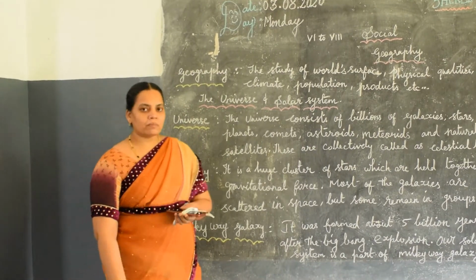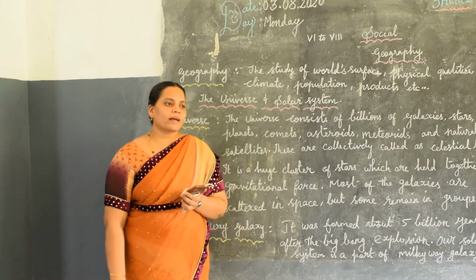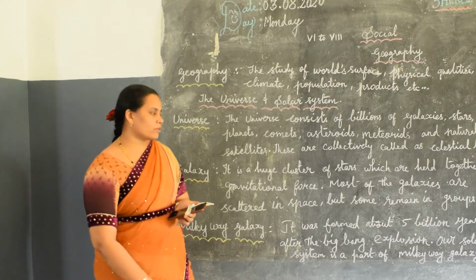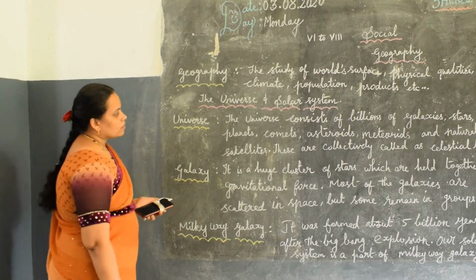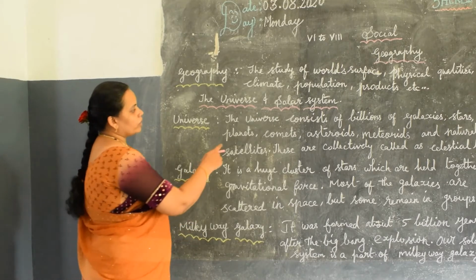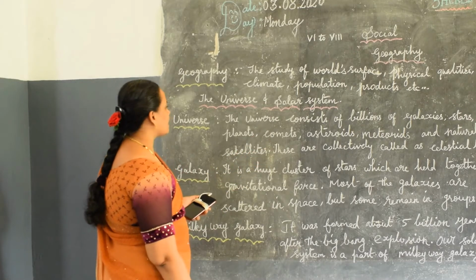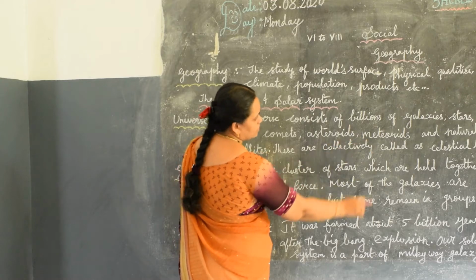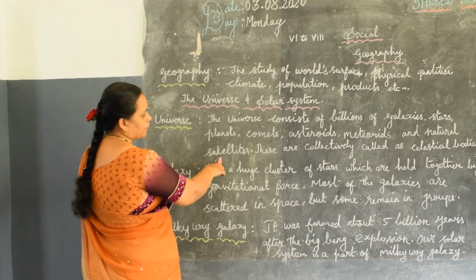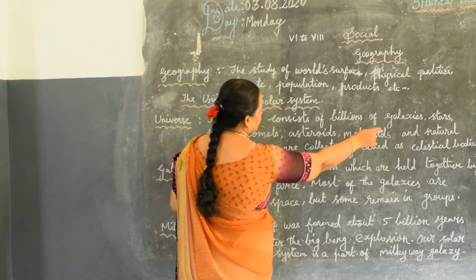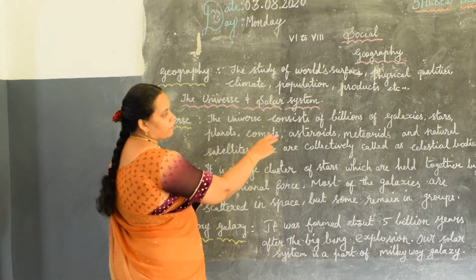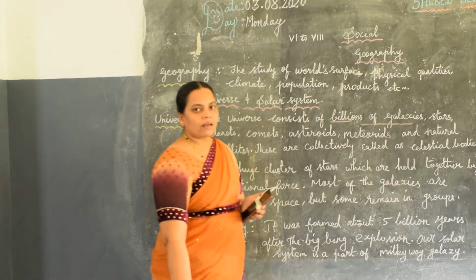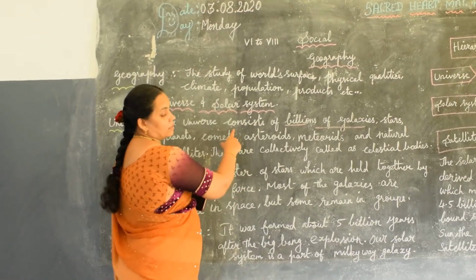Here, many of them don't know what is universe, what is solar system and the galaxy. So, we are going to see about universe. See the definition of universe. The universe consists of billions of galaxies, stars, planets, comets, asteroids, meteorites and natural satellites. Universe consists of billions of galaxies. கோடி கணக்கான விண்மீன் திரள் கூட்டங்களை கொண்டிருக்கிறது தான் என்னது யூனிவர்ஸ்.